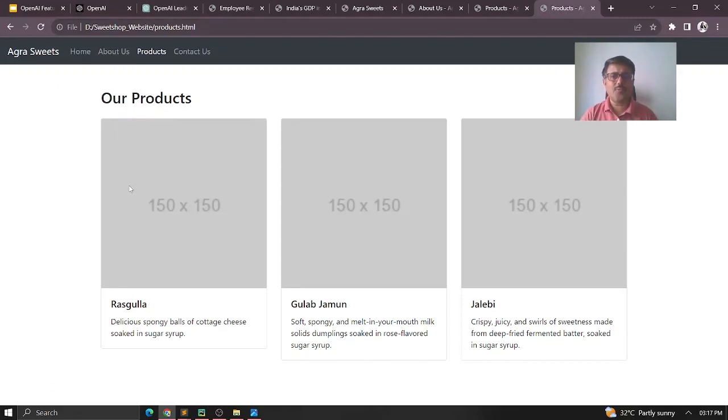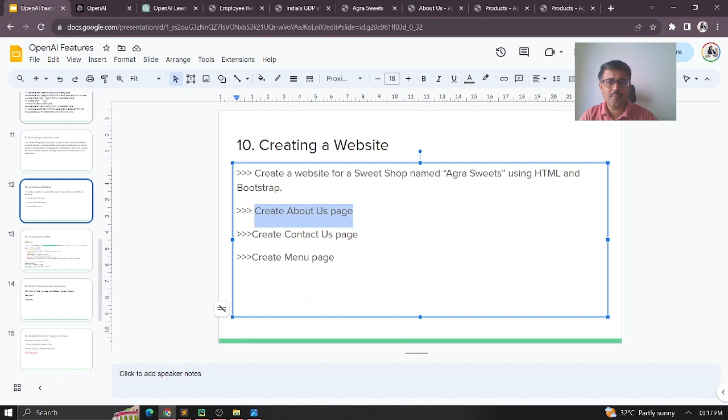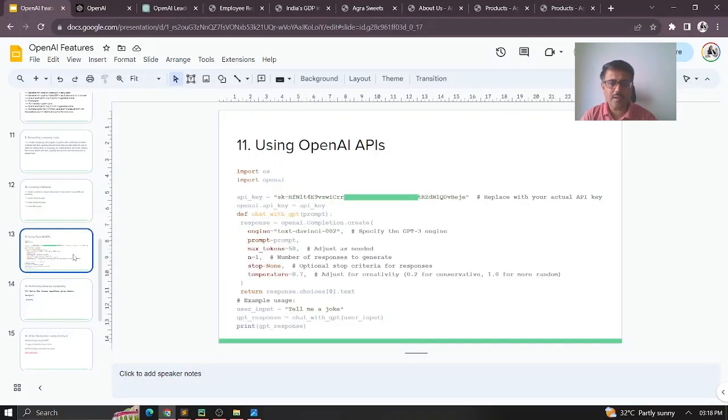And you can, in a few minutes you see, we are able to create such a thing, and more things you can do. I mean, you can do beautification using themes or different Bootstrap styles or Bootstrap options. You can just look at it like that. You can create it here. Okay, so once you know basically how to work, the rest of the things are left to your imagination. Okay, so now let me move on to how do I use OpenAI APIs,